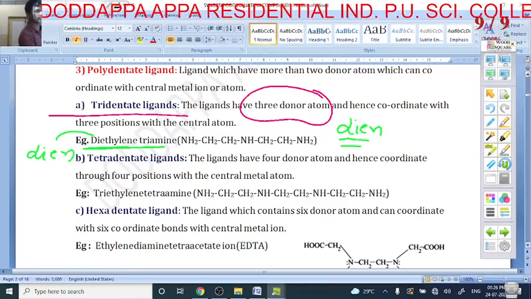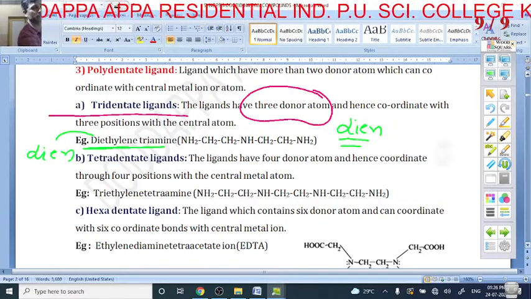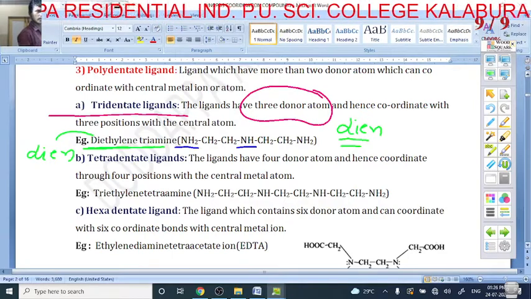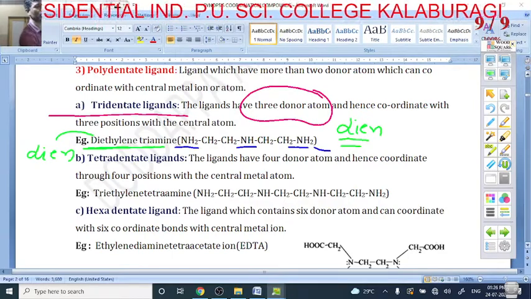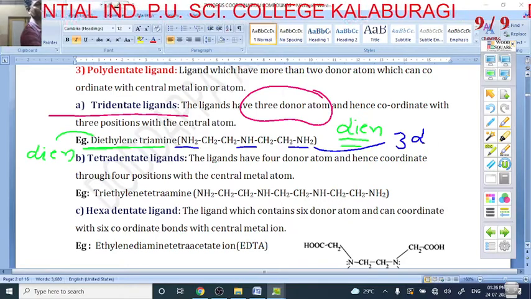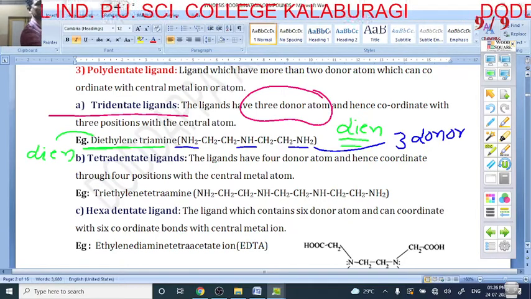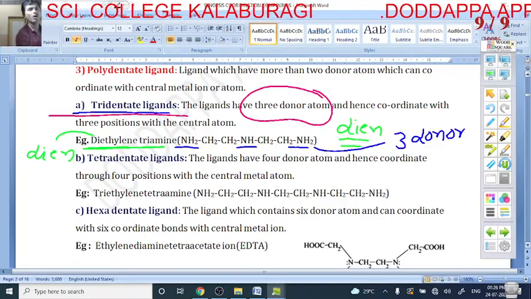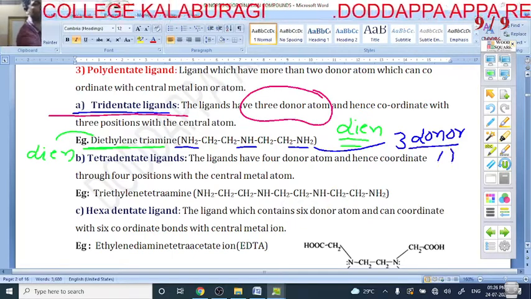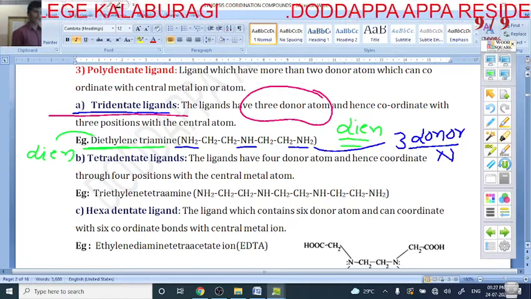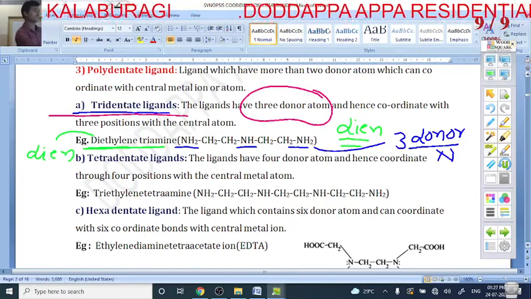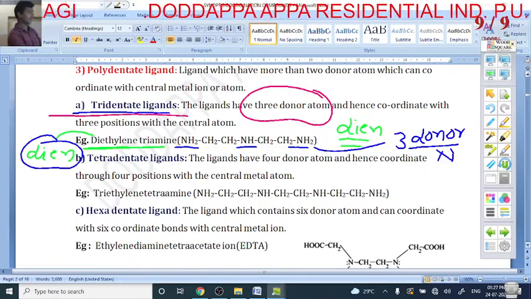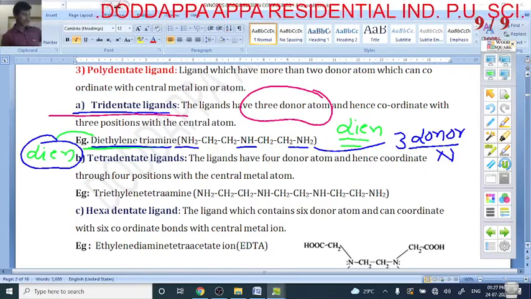How many donors are there? Yes, I can count the donor atoms. Here nitrogen is 1 donor, here nitrogen is 1 donor, here nitrogen is 1 donor. Total how many donors are there? Total 3 donors are there. All these 3 donors are nitrogens. So it is called what? Tridentate ligand. Shortly we can write it as dien. Dien is nothing but diethylene triamine.